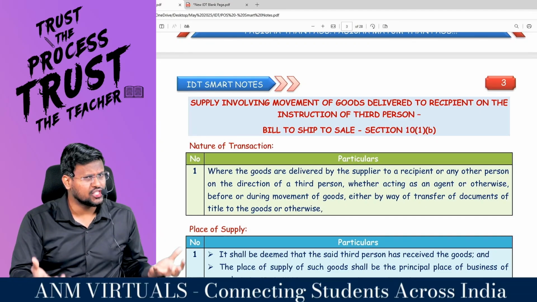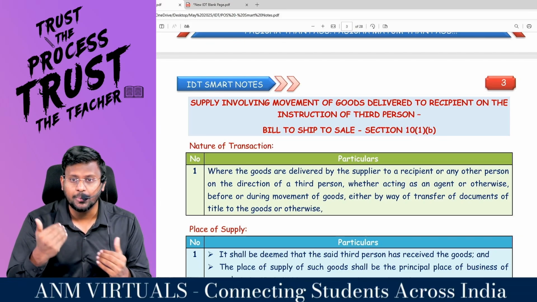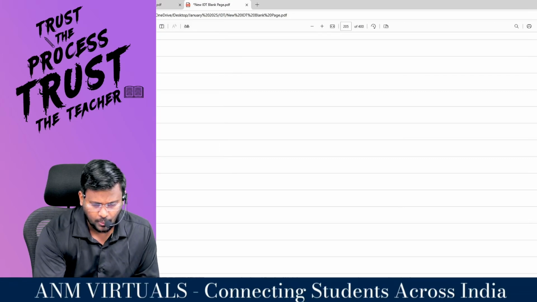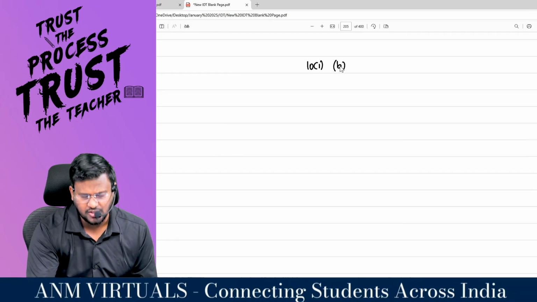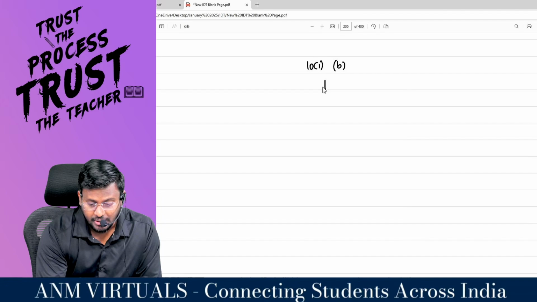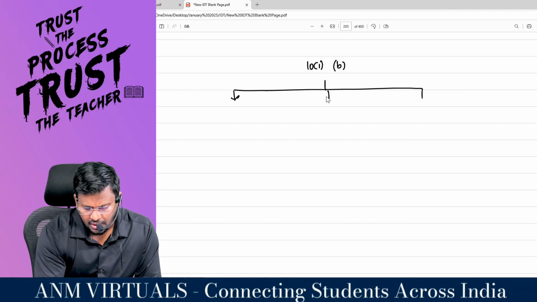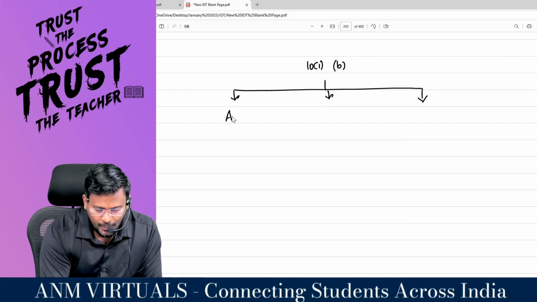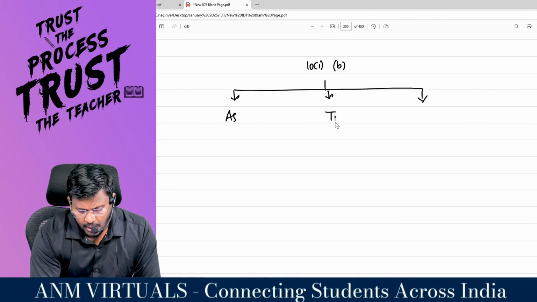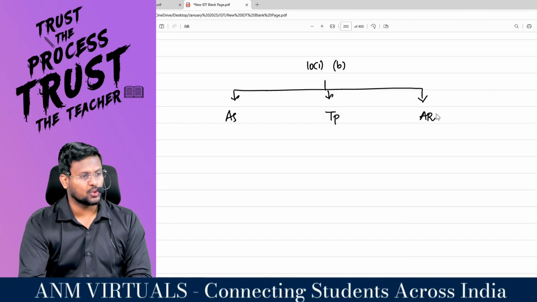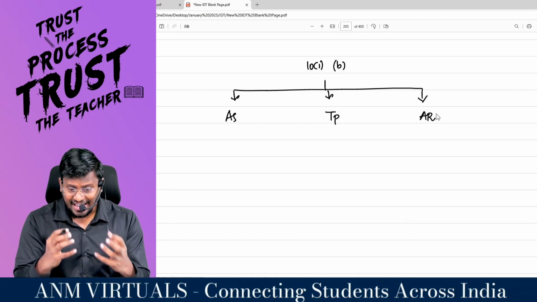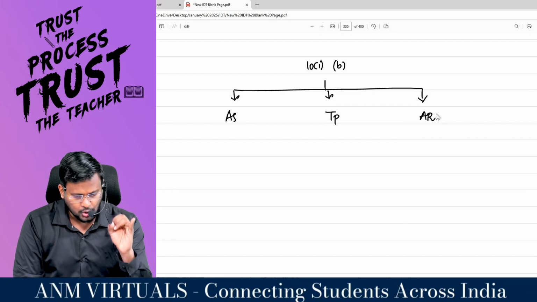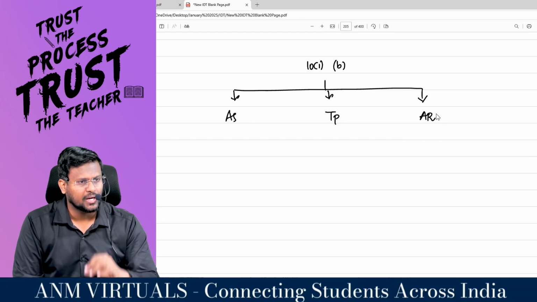Coming to the second situation for a supply of goods, called a bill to ship transaction. In a bill to ship transaction, which is covered under section 10 subsection 1 clause B, my dear lovable students, there should be 3 parties. If 3 parties are there, then only a bill to ship transaction will work. Number 1, the actual supplier. Number 2, a third person should be there, and the actual recipient should be there. So 3 characters should be there in order to apply 10 subsection 1 clause B.